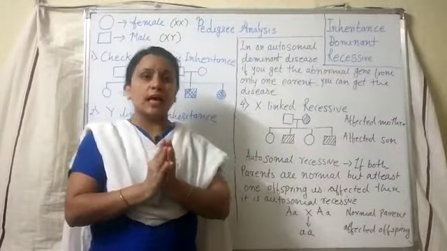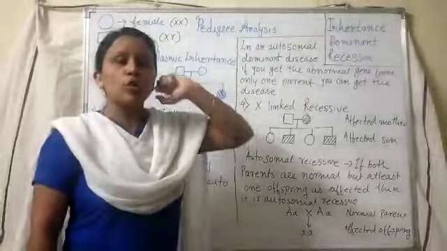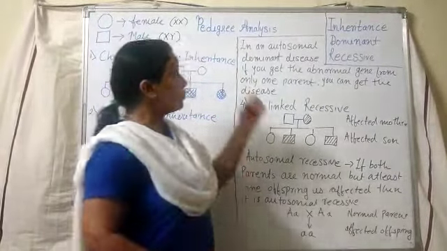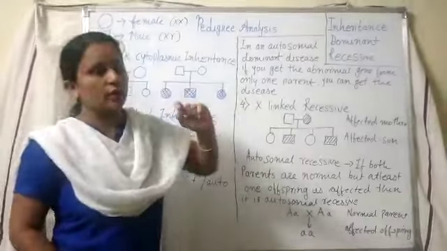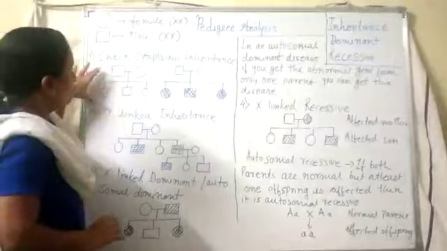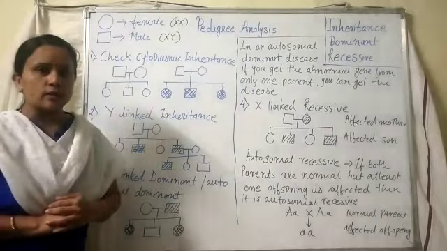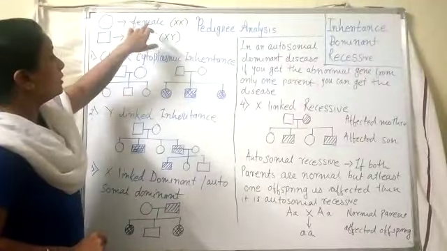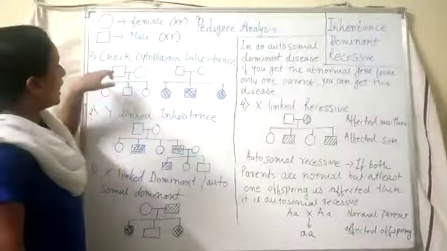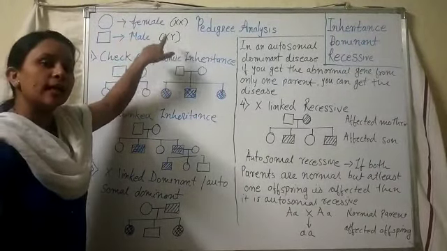In the NEET exam, you may definitely get one problem related to pedigree analysis. So how do we start to solve it, or how do we choose the correct option for the given pedigree chart? This particular figure is called a pedigree chart. You can see squares and circles. The circle represents a female and the genotype for that is XX, and the square is for a male and the genotype is XY.